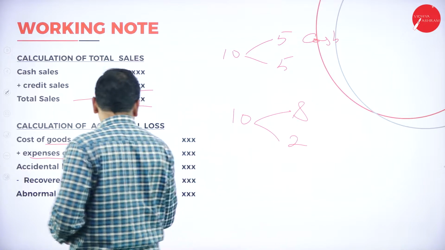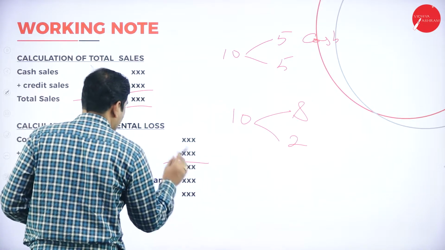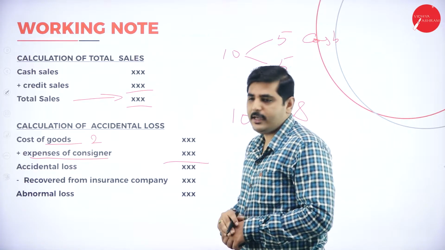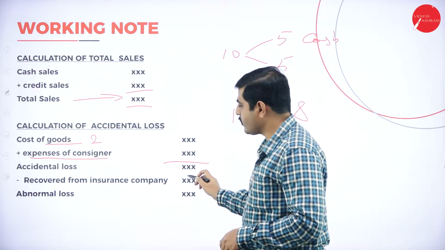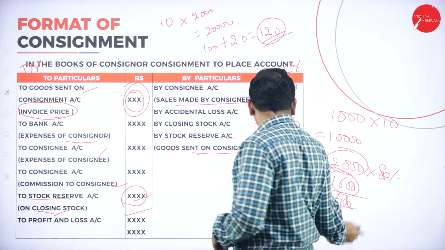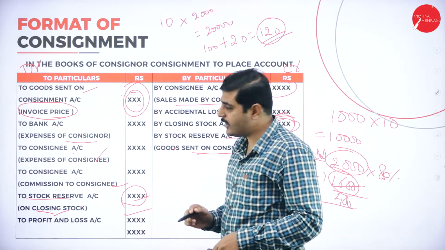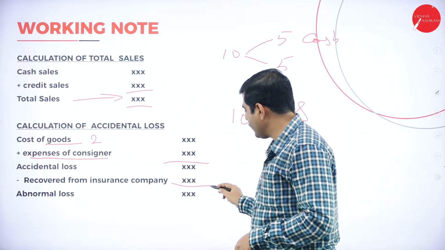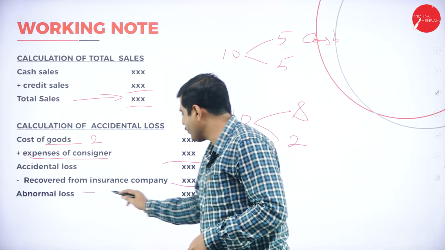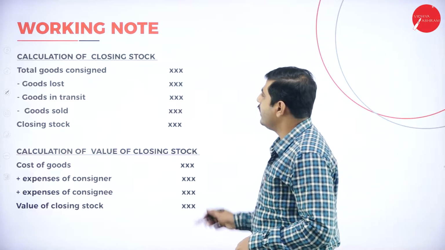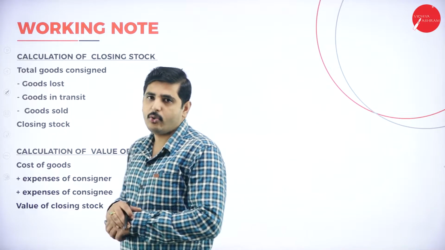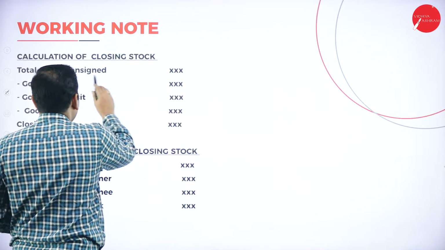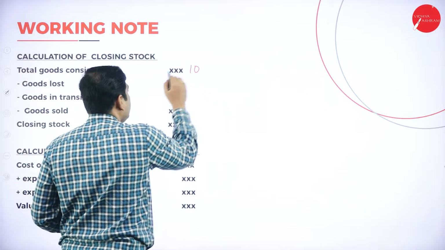Next one, accidental loss. We get the accidental loss amount. Next, the amount recovered from the insurance company. What is the amount we recovered from the insurance company? 1600 rupees. So under recovered from insurance company, put this amount. The amount we could not get is the abnormal loss. Next point, calculation of closing stock. So how to calculate closing stock? Here, total goods sent. What is the total goods sent? I sent 10 goods.